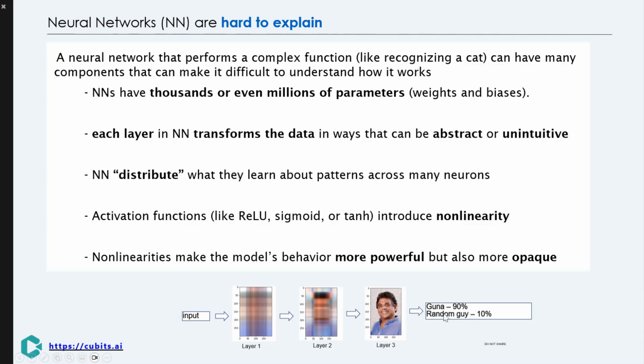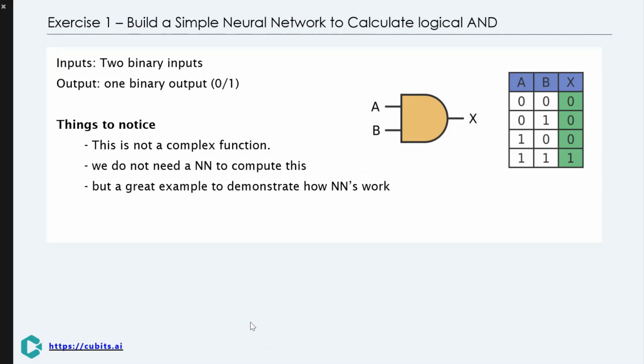A good way to understand neural network layers is to imagine providing it with an input, an image. It can go through many layers, identifying complex features of the image and eventually trying to recognize the object. The more layers you have, the more features you can understand. In the image, we show how the network may recognize various features of an image and guess what the image could be. Now let us build a simple neural network to compute the logical AND function.